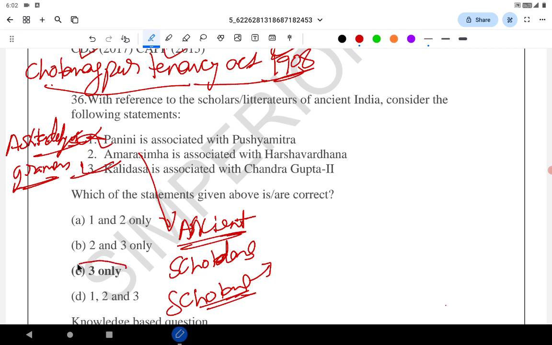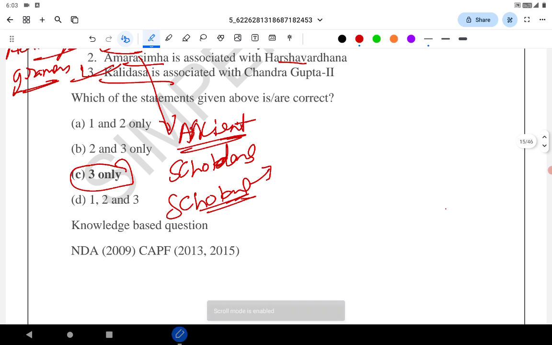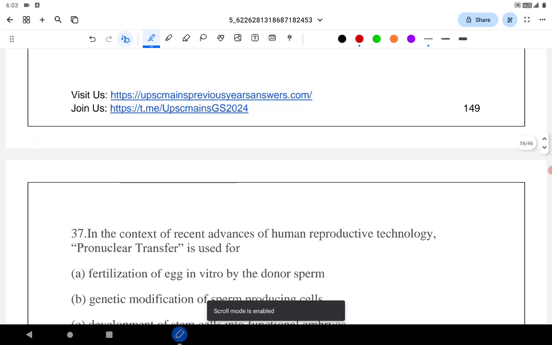In this case, the correct answer is only 3. Amarasimha is not Harshavardhana, it is Chandragupta II. Remember the important works of Panini, that is Ashtadhyayi, and the four important works of Kalidasa, that is Abhijnana Shakuntala, Malavikagnimitra, Raghuvamsha, and Kumara Sambhava. Even this question was part of the PYQ, that is NDA 2009, partly, not completely, CAPF 2013 and 2015. Let's go to the next question.